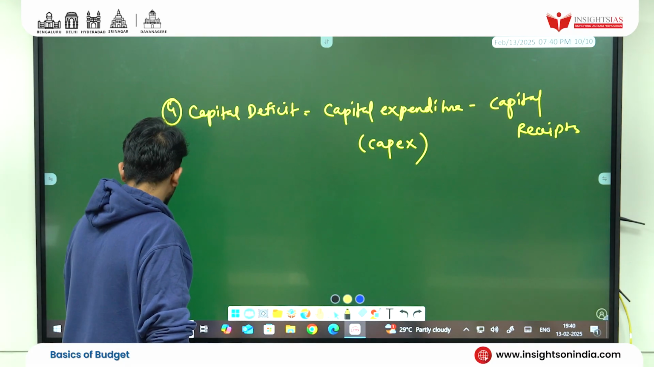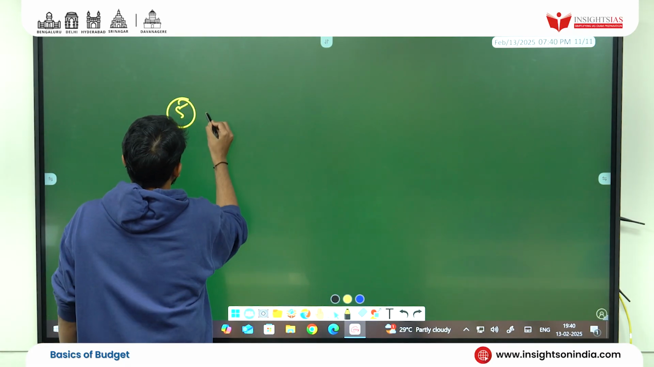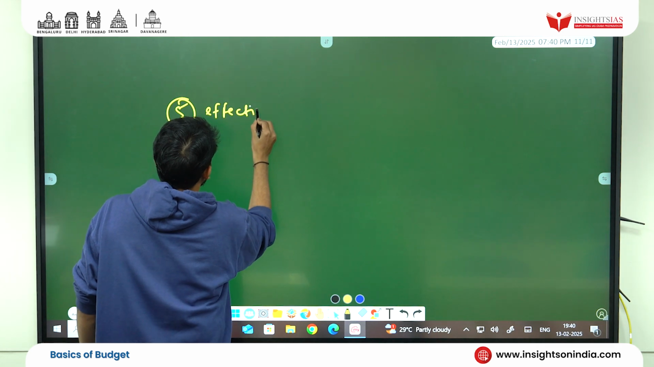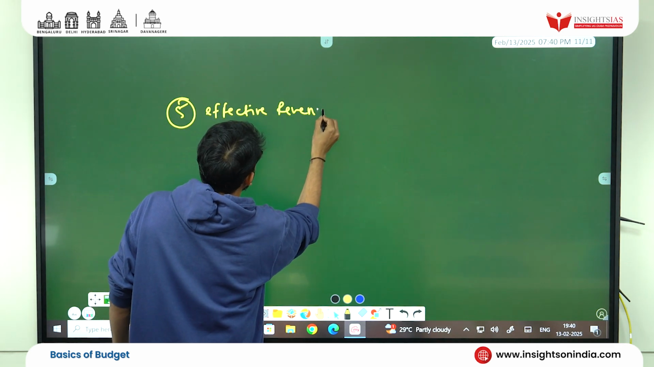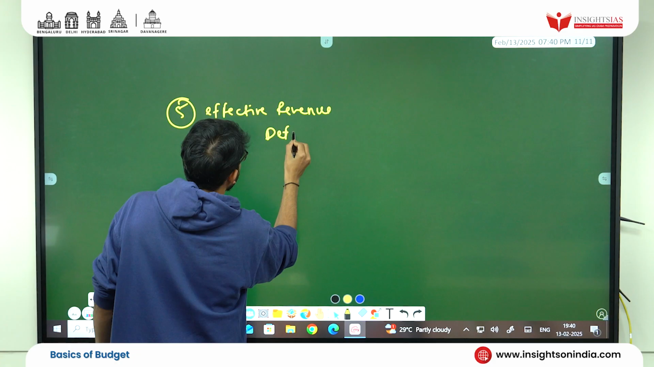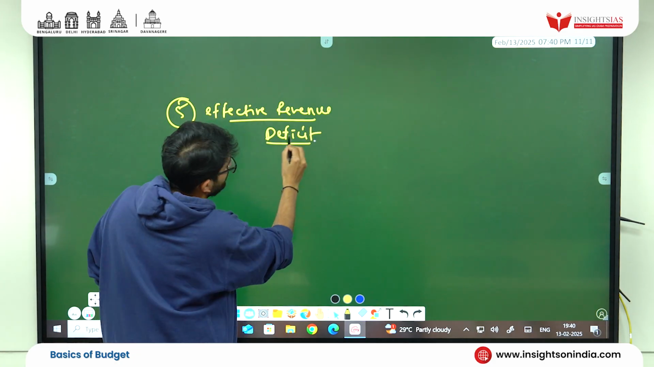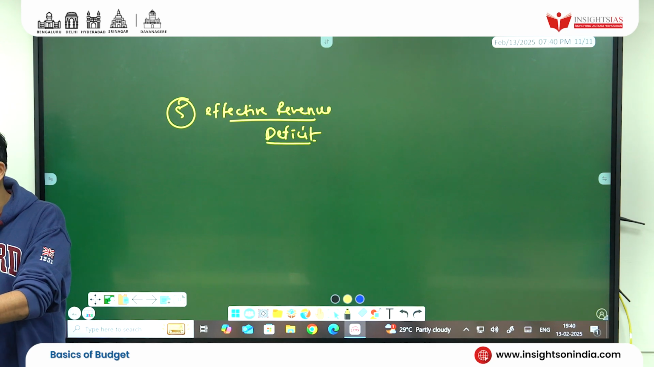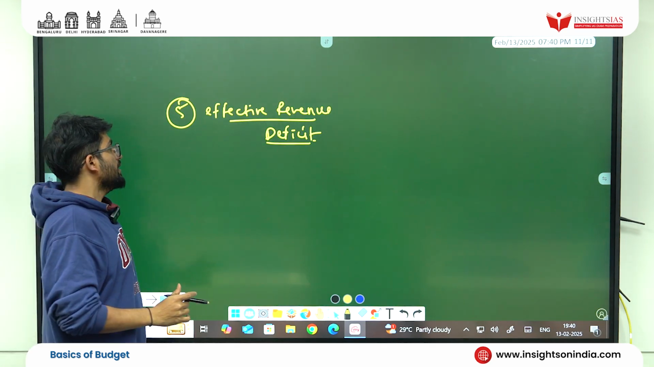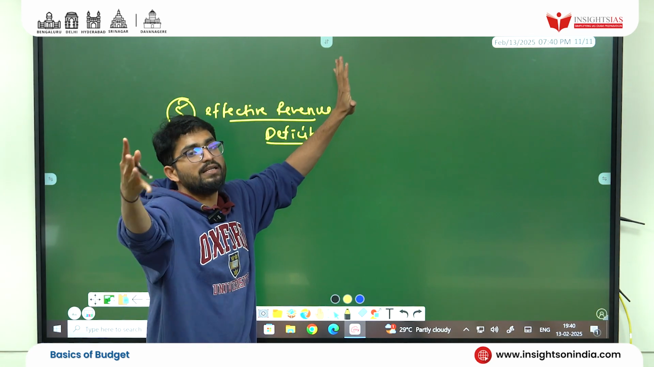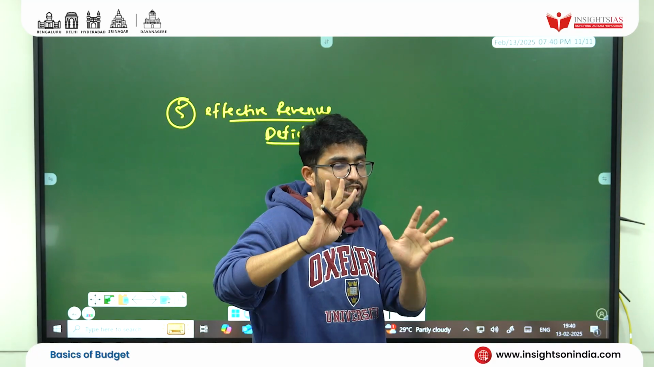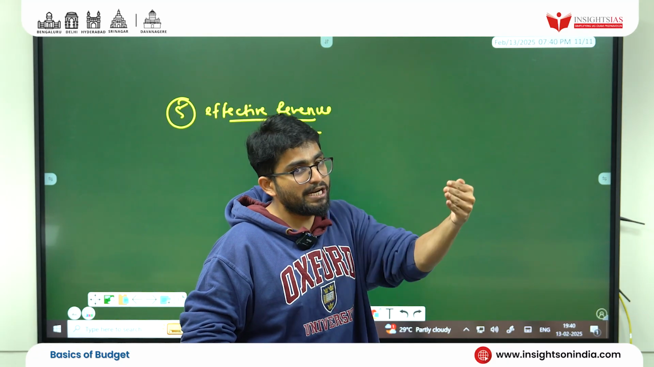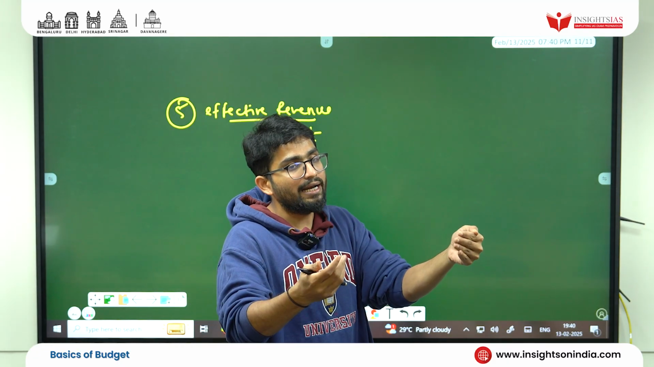Clear? Then fifth, we are going to go for effective revenue deficit. We are going to go for effective revenue deficit. See now students, before that we have discussed what is revenue deficit. Revenue deficit is nothing but revenue expenditure. You end up spending more and end up earning less.